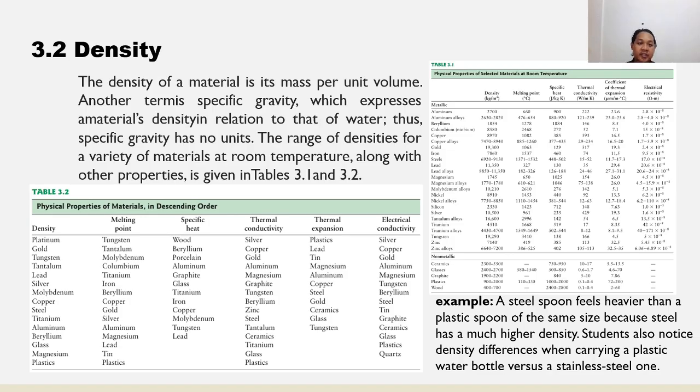The example of density is a steel spoon feels heavier than a plastic spoon of the same size because steel has a much higher density. Students also notice density differences when carrying a plastic water bottle versus a stainless steel one. As we can see, Table 3.1 shows the physical properties of selected materials at room temperature, and Table 3.2 shows the physical properties of materials in descending order.